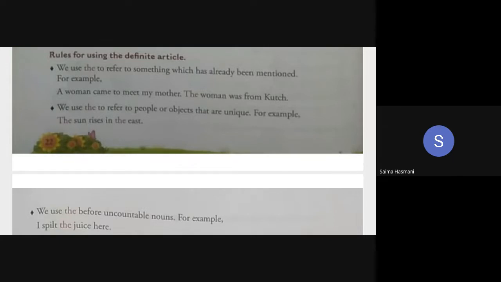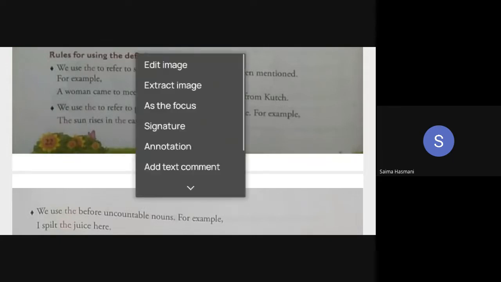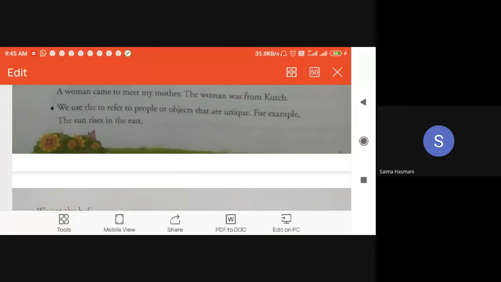The sun is an object, isn't it? It is something unique in this universe. Do we have two suns? S-U-N, not S-O-N sun. No. We understand that in this entire universe, the star that gives us light in the daytime is only one. It's a unique one, isn't it? The sun rises in the east.